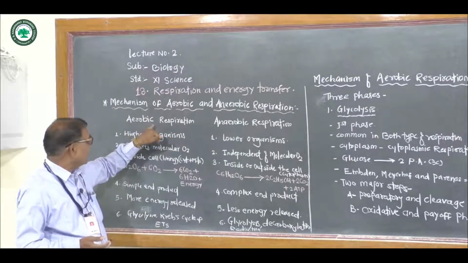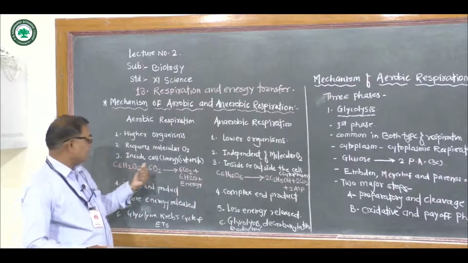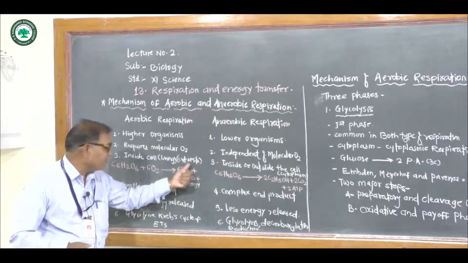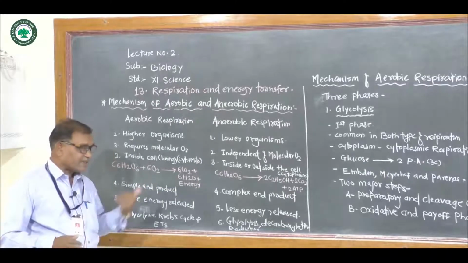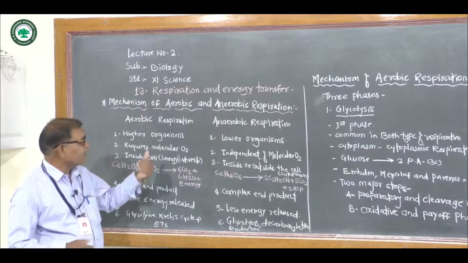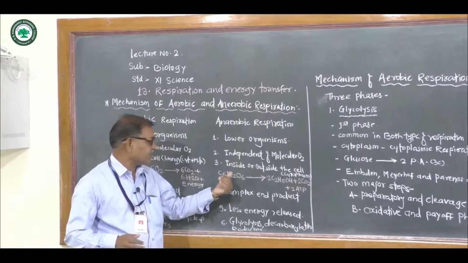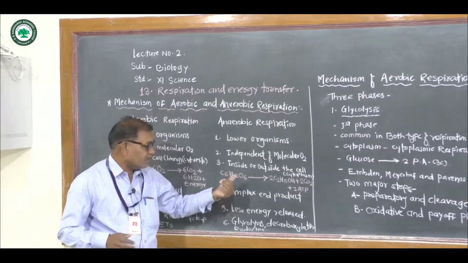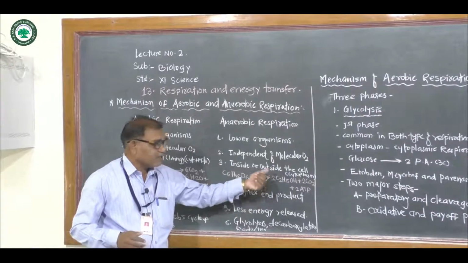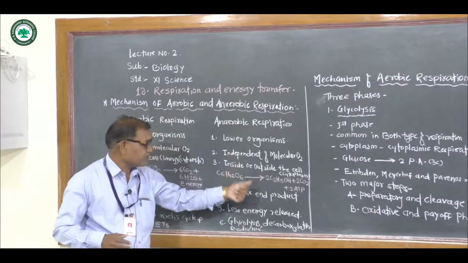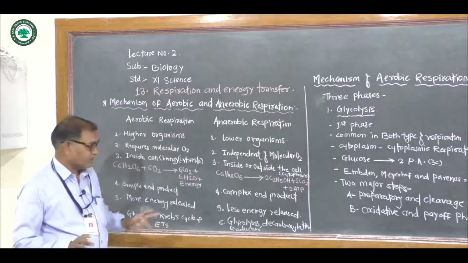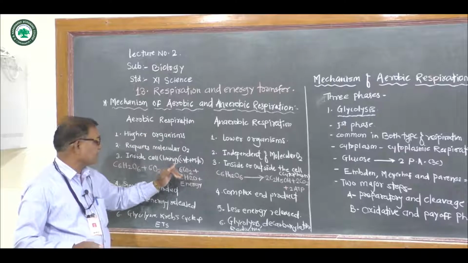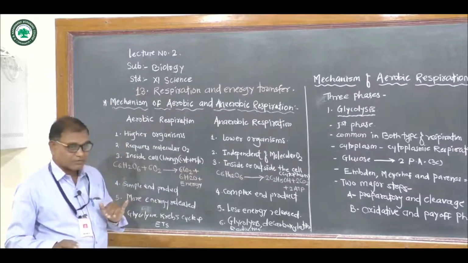Aerobic respiration takes place in the cytoplasm and mitochondria of living cells, that is, inside the cell. Anaerobic respiration takes place inside the cell as well as outside the cell, because anaerobic respiration takes place in the cytoplasm, while aerobic respiration takes place in the cytoplasm as well as mitochondria.